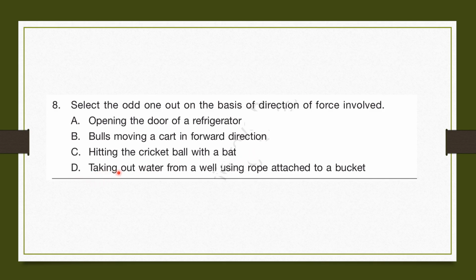D. Taking out water from a well using rope attached to a bucket. This involves pulling. So all of these are pulling except for C. Hitting the cricket ball with a bat, which is hitting, also known as pushing. So the correct answer would be C. Hitting the cricket ball with a bat.